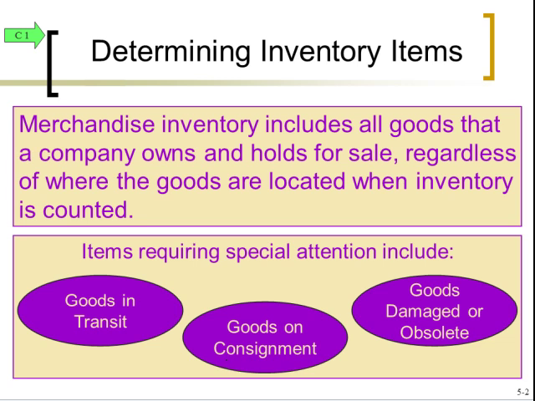And goods damaged or obsolete. Here we're basically saying that we may have a product that is physically there, and we have it recorded at historical cost, but it may not be worth that anymore. It may be damaged. It may not be able to be sold at all. We'll talk more about this with the lower of cost or market later on.